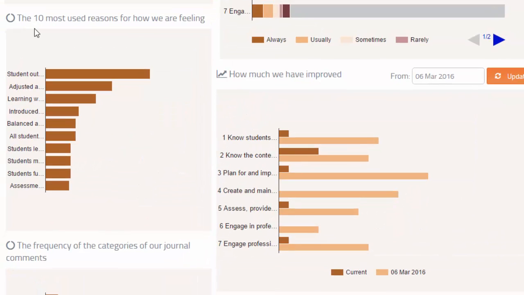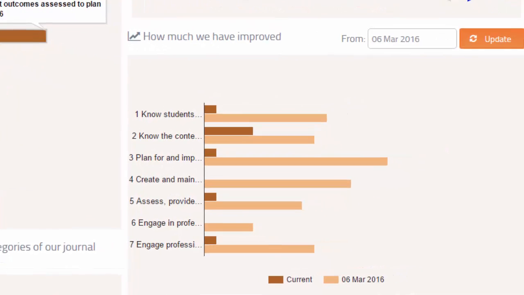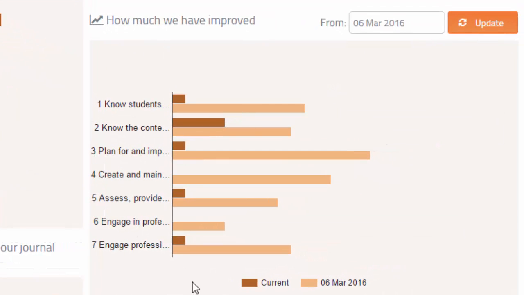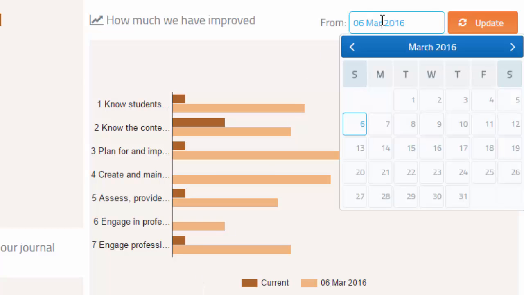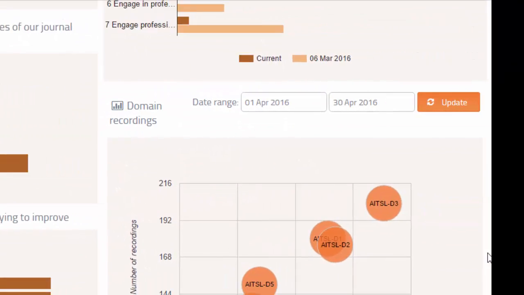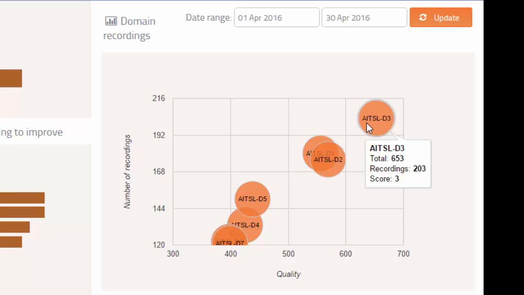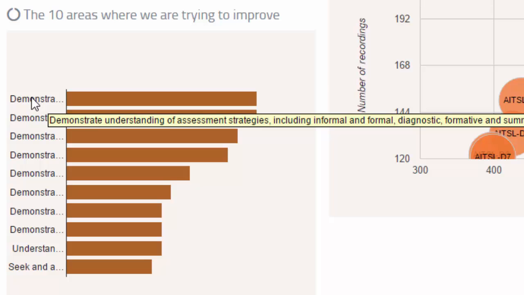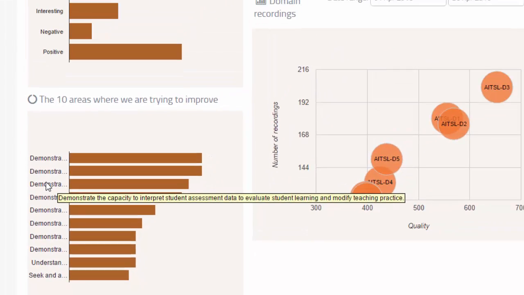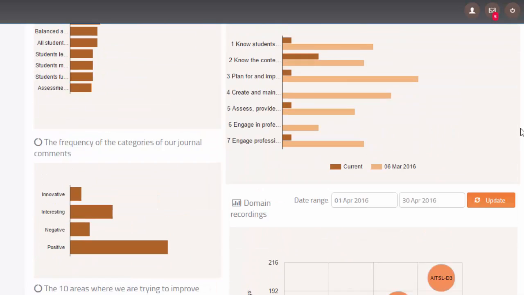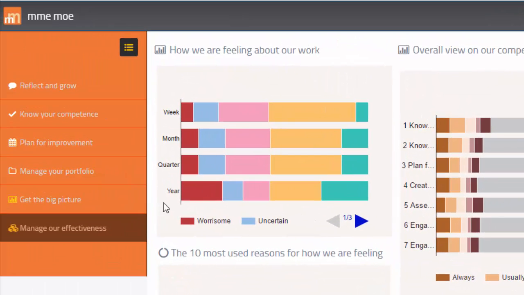School systems and campuses can see the most common reasons why the staff are feeling good or not so good about their teaching. And here, an instant read of the improvements occurring across the staff over time, with the ability to set any calendar date to see change over time. The reasons for journal comments, quality and number of recordings around particular domains of the professional standards, and an indication of where teachers are working hardest to improve. This is valuable data for decision makers to manage improvement across the school.